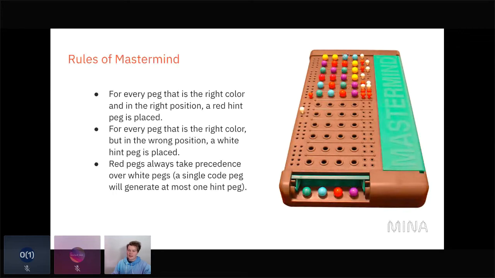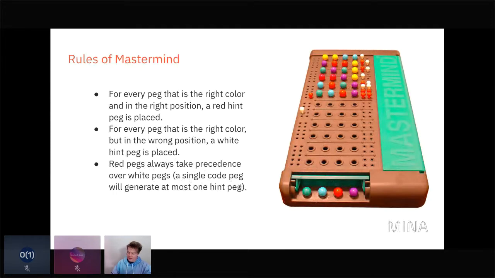But we have a blue peg, 2 from the left over here. So the blue pegs, none of them are in the right position, but they are the right color. So we get a white peg. And then it's important to remember that red pegs always take precedence over white pegs. What that means in practice is just that a single code peg will generate at most 1 hint peg.